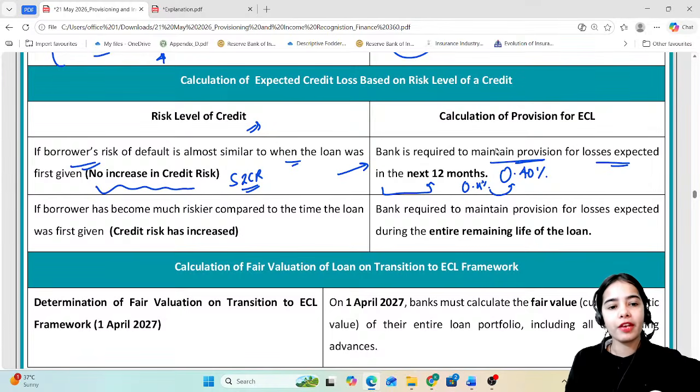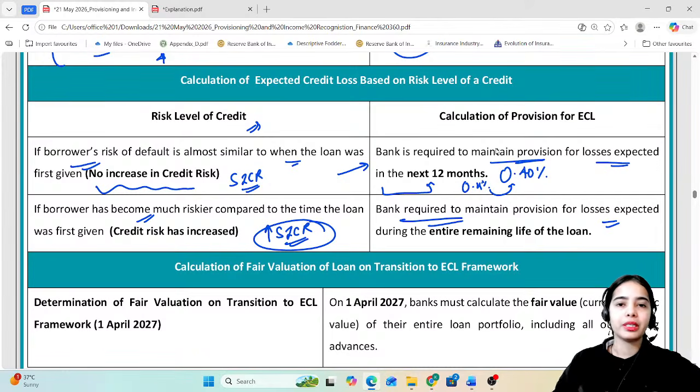Okay, if the borrower has become much riskier, there is a significant increase in credit risk. In this case, the bank is required to maintain provision for losses that can happen at any time, okay, losses that can happen in the lifetime of the loan.